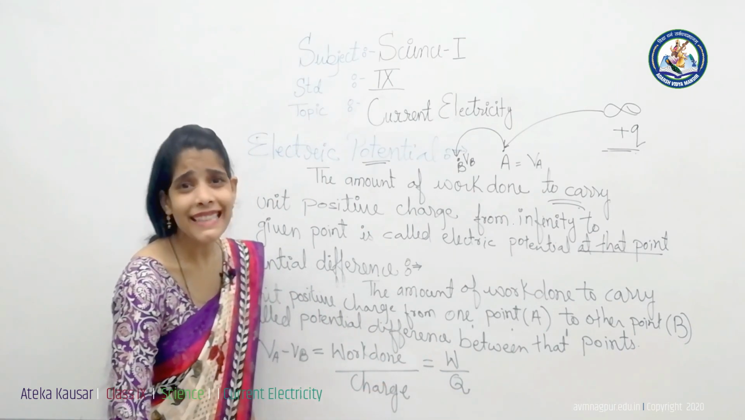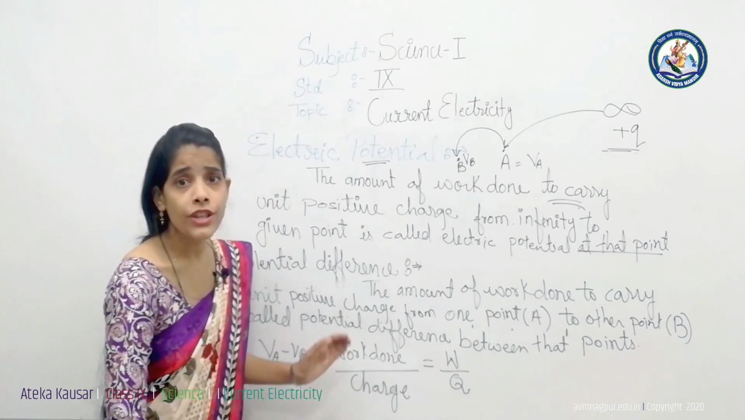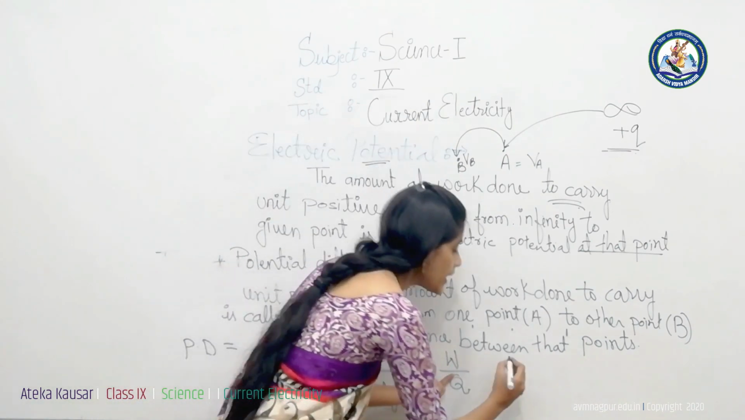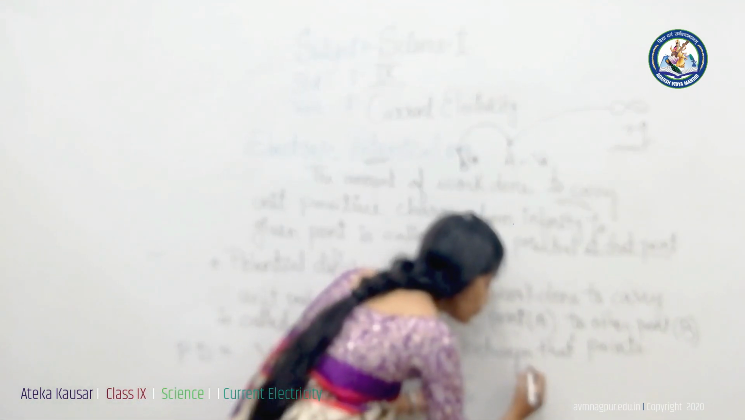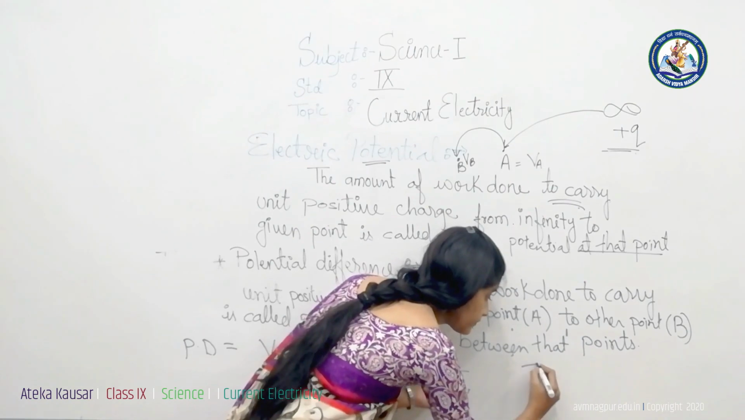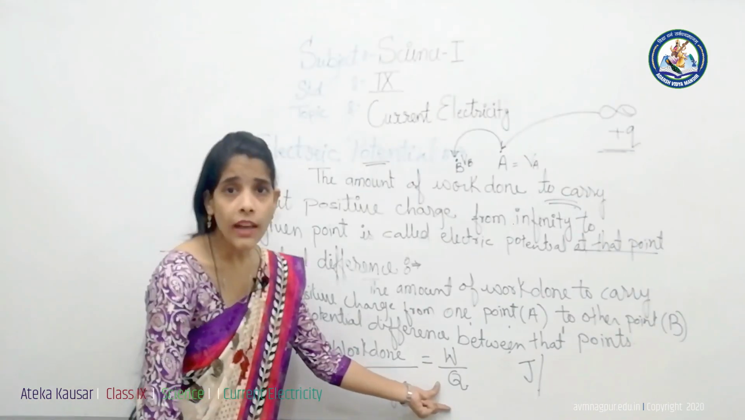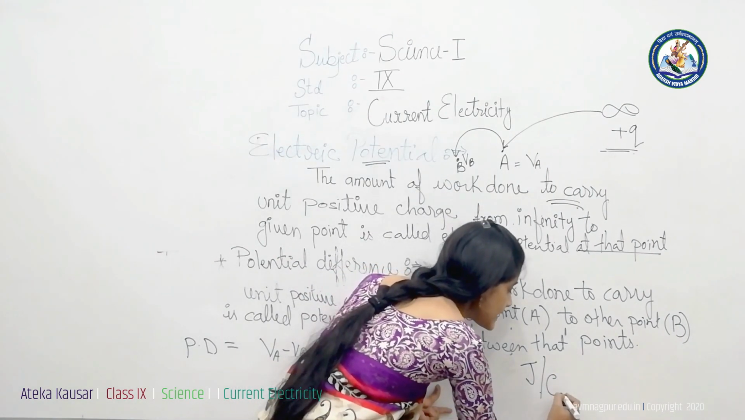Now what is the SI unit of potential difference or electric potential? We know that work is measured in joules and charge is measured in coulombs, denoted by capital C.